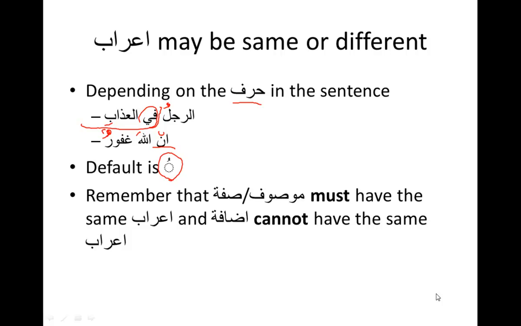Idafa has a kasra in the second word. Again, that was a misspeak: usually not. 99% they won't have the same i'rab, because the second one has to have a kasra. The first one usually has something like a dhamma. But if the first one is after a preposition, then even that can have a kasra. So I'll say 90%. But the rule is that the second word of idafa has a kasra. The first one can have whatever is appropriate for that word.